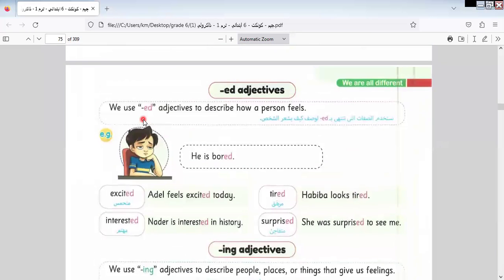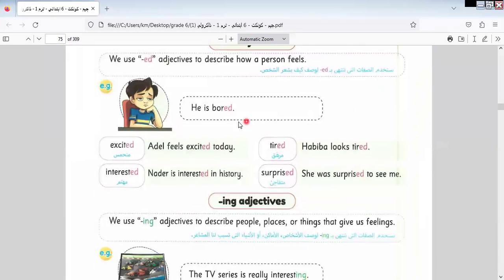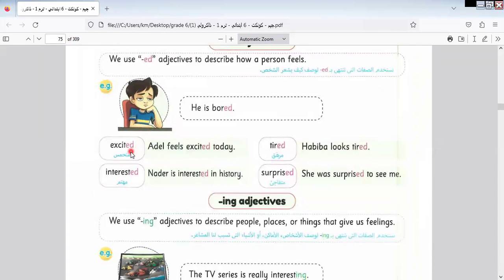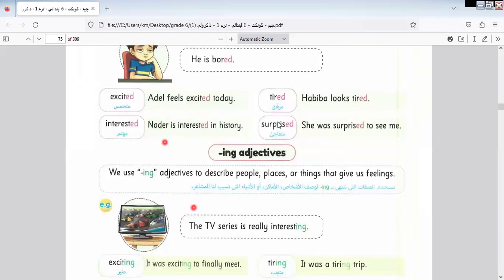Here we have ed adjectives to describe how a person feels, like this. He's bored, as we said in the previous slide. Here is excited: Adel feels excited today. Interested: Nader is interested in history. So here interested and excited describe the feelings of Adel and Nader. Tired: Habiba looks tired. Surprised: she was surprised.